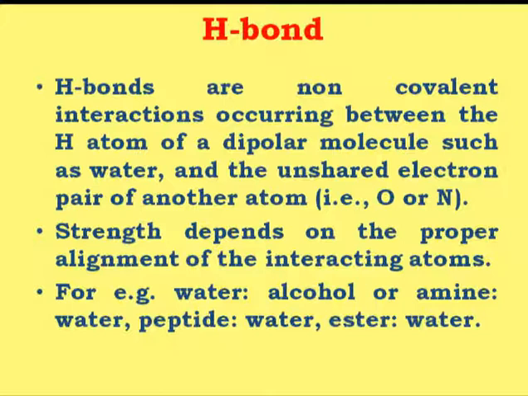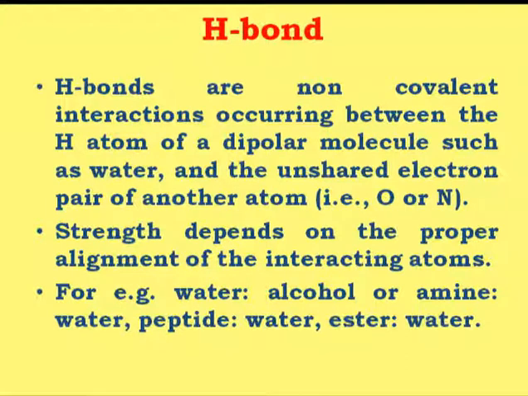The second one is the hydrogen bond. Hydrogen bonds are again a non-covalent bond. I have given you the example of the secondary structure of the protein, for example the alpha helix structure or the beta pleated sheets, or the base pairing which takes place between two opposite strands of the DNA. For example, we know that in the DNA strand, two hydrogen bonds are present between adenine and thymine, and three hydrogen bonds are present between guanine and cytosine.